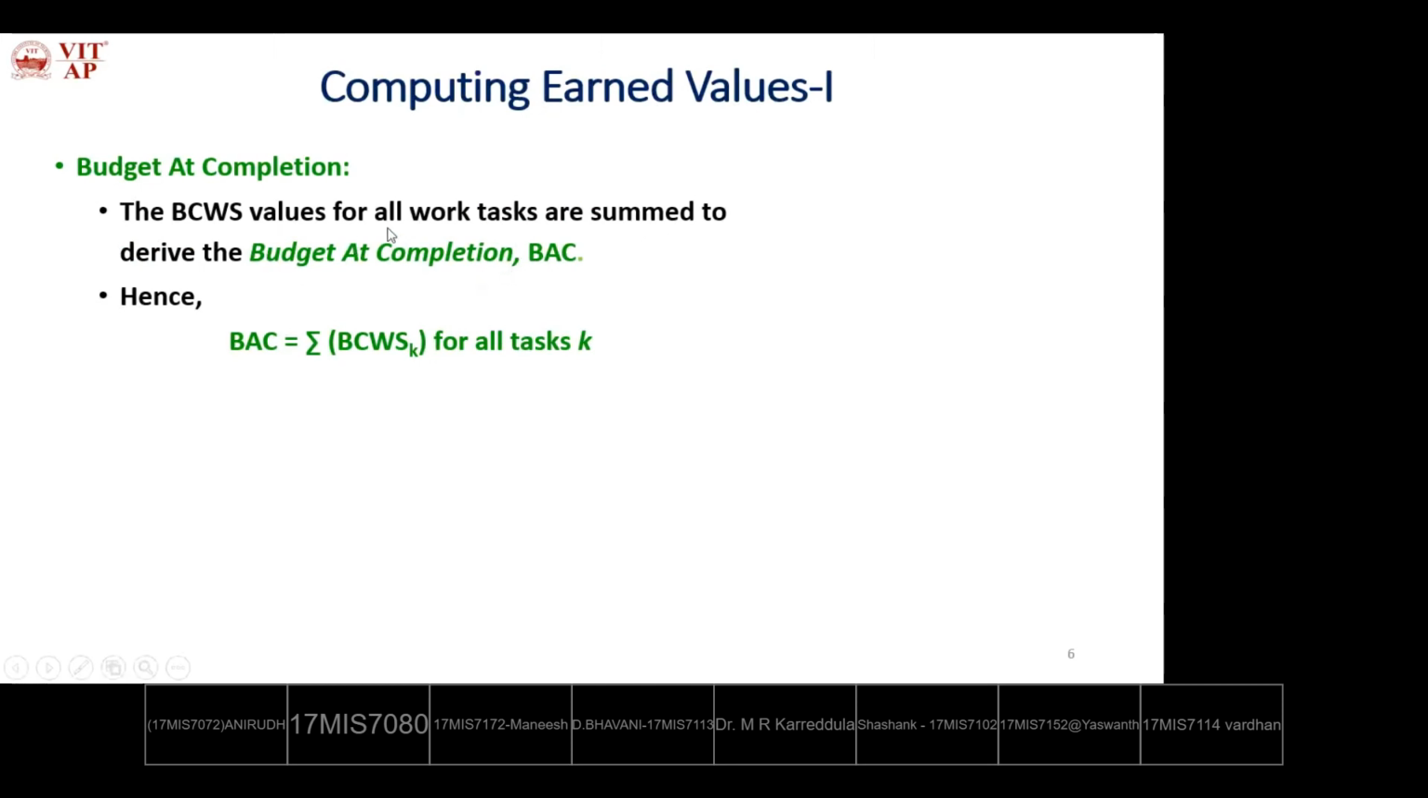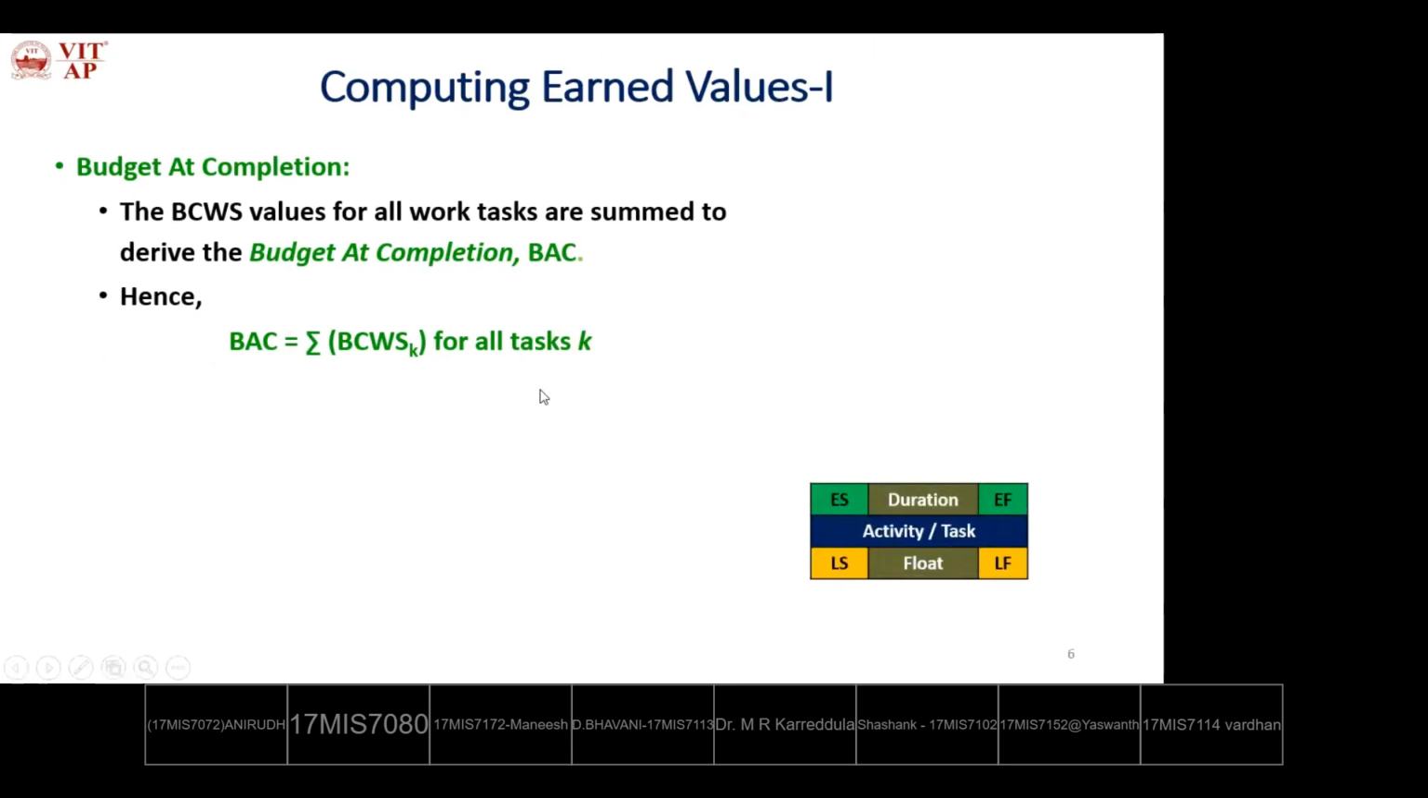The BCWS values for all work tasks. So what do we mean by work tasks? The tasks that are finished by the review time. So summing or adding all these work tasks' BCWS will give BAC. That is, BAC equals the summation of BCWS k for all tasks k, where k varies from 1 to n. Adding all the work tasks' BCWS will give the budgeted completion.